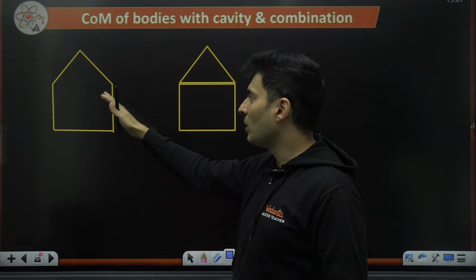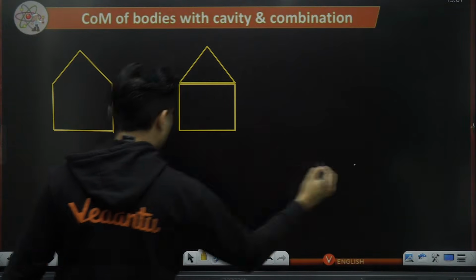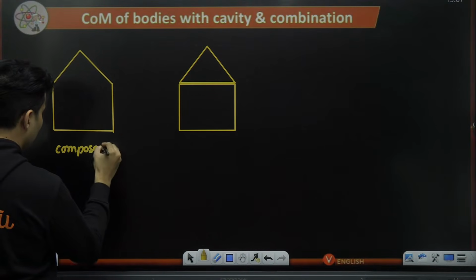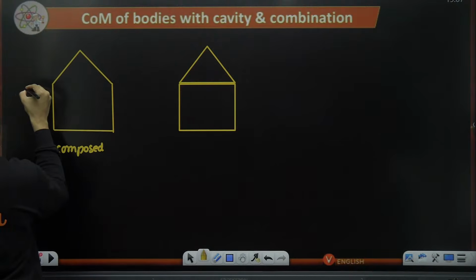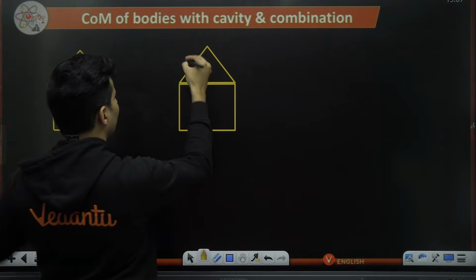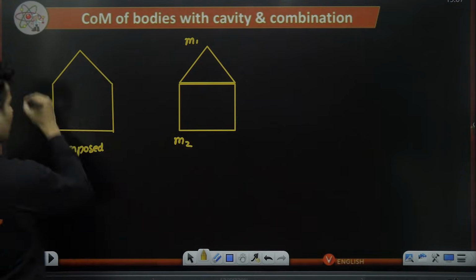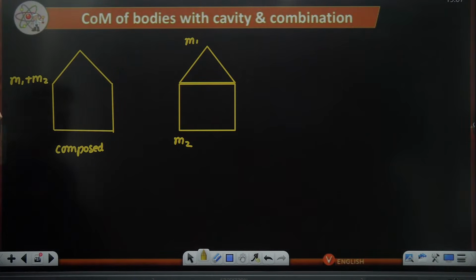If you can visualize it like that, you have already split that body into 2 smaller parts. This is called as a composed body. What is this particular body called as? This is now called as a composed body. It is composed of two smaller bodies. Maybe that original mass could be something. Maybe I will take this mass as m1. Maybe I will take this mass as m2. So this entire mass will be then m1 plus m2. That is the first step.